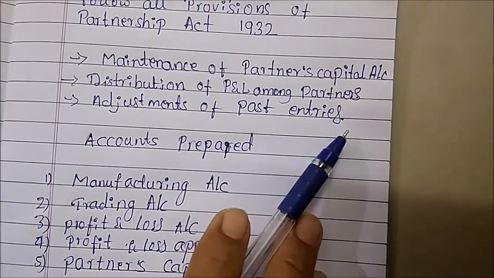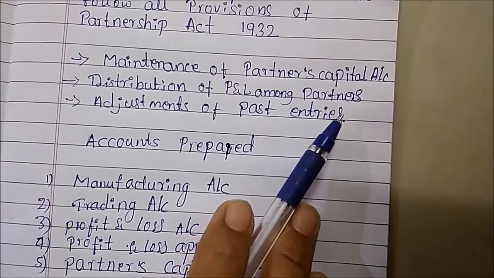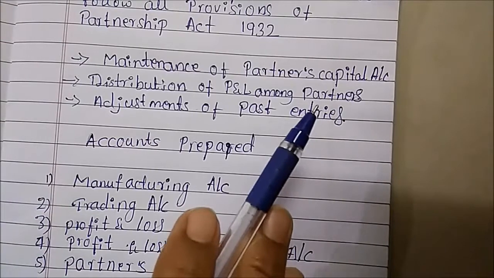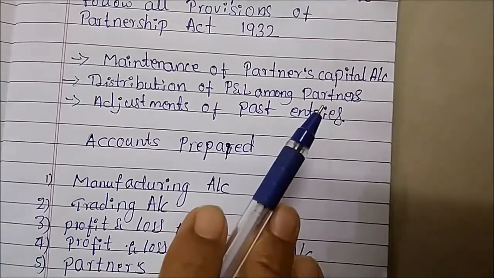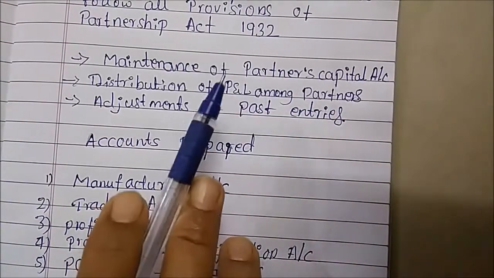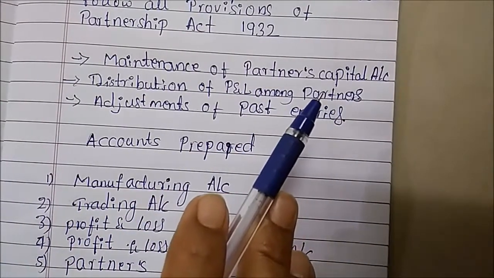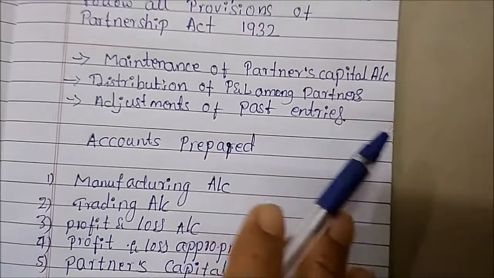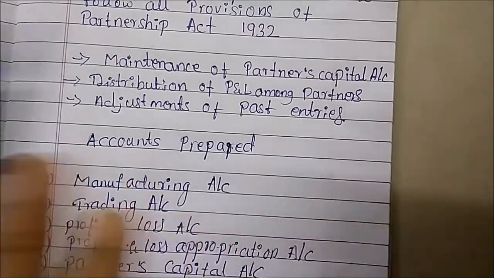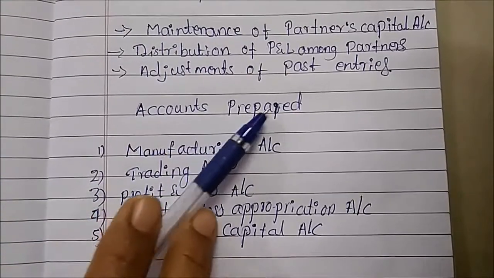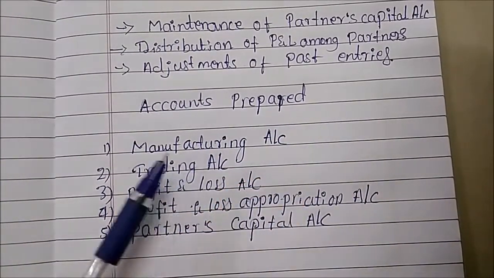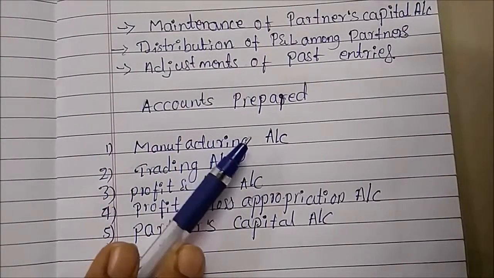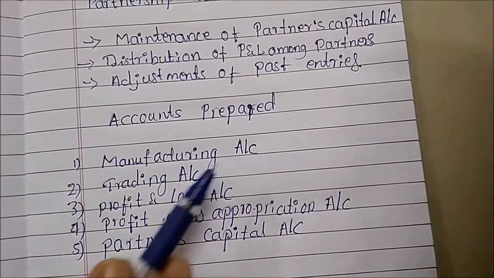While calculating the P&L account, we will get a gross profit and a net profit or net loss, and that will be adjusted in the profit and loss appropriation account for further calculation. Accounts prepared in a partnership: what are those? Manufacturing account, trading account, and profit and loss account. These accounts we studied in 11th standard.